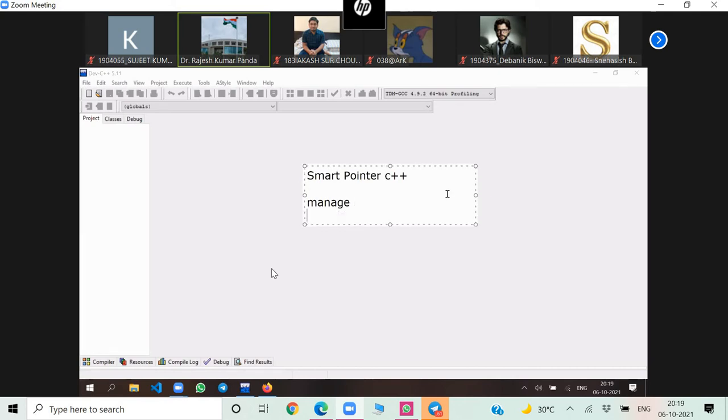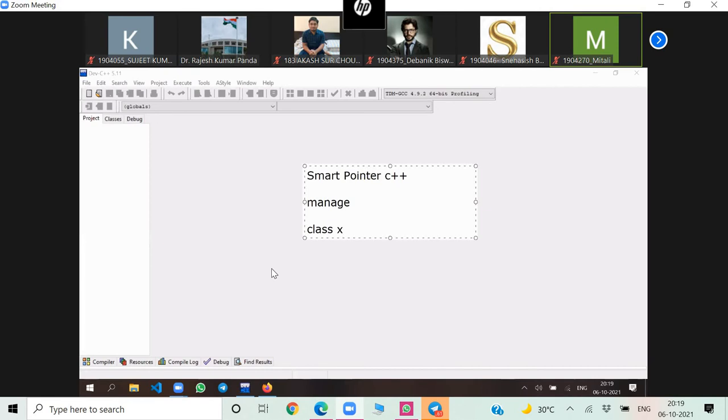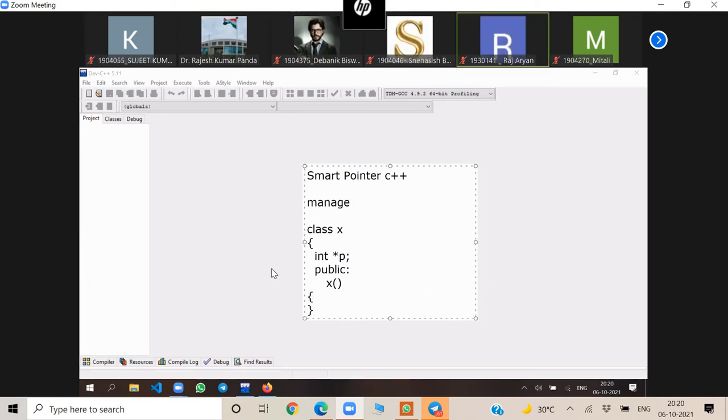So where is it used? In C++, when I'm creating a class, suppose class X is there, and inside that we have a pointer, int *p. Do you remember what a constructor and destructor are? A constructor is a function which has the same name as the class name. Inside that, I can dynamically allocate the memory space. And we can define a destructor with a tilde.